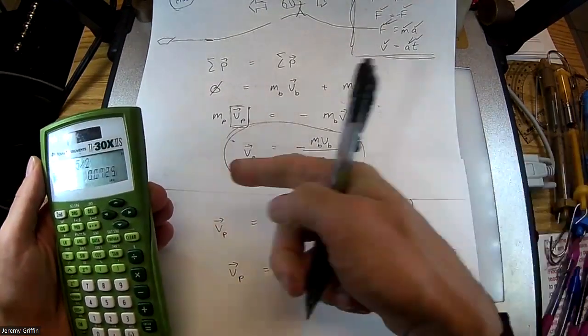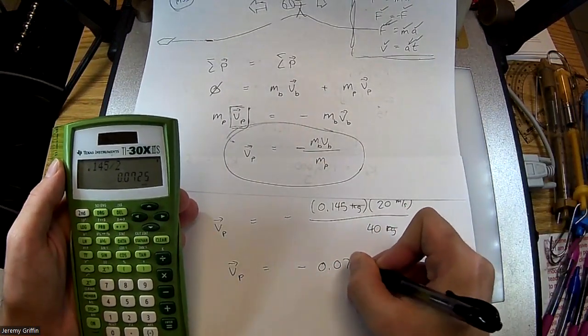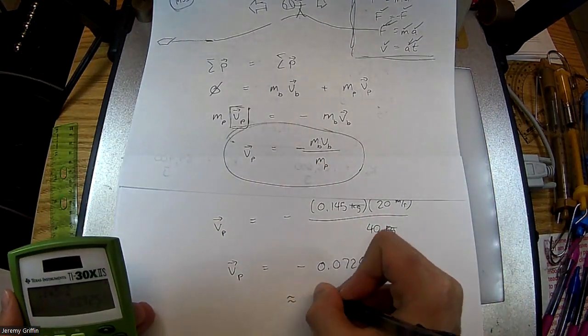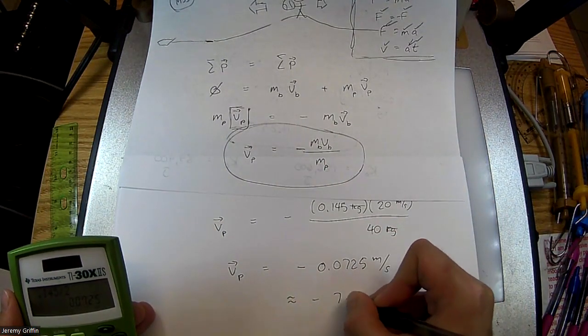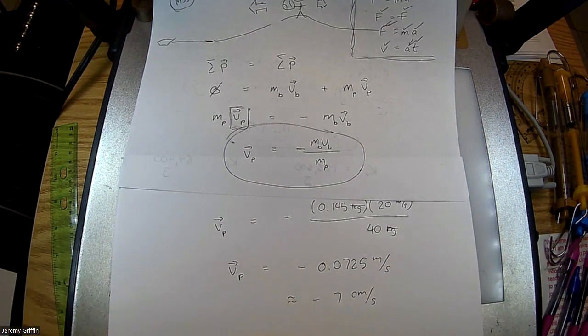Well, if towards home plate is positive, then her velocity is negative, and it'd be this many meters per second, which is approximately 7 centimeters per second. There you go, about 7 centimeters per second. She's headed back towards second base, which would be a reasonable value, ignoring all the rotational stuff.